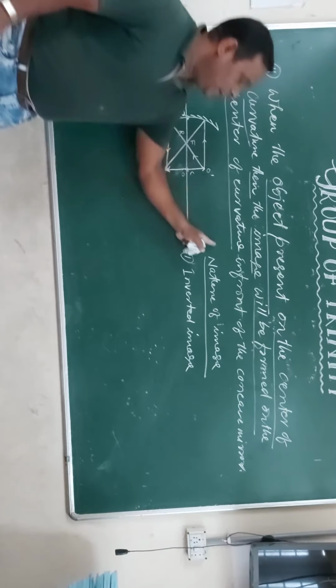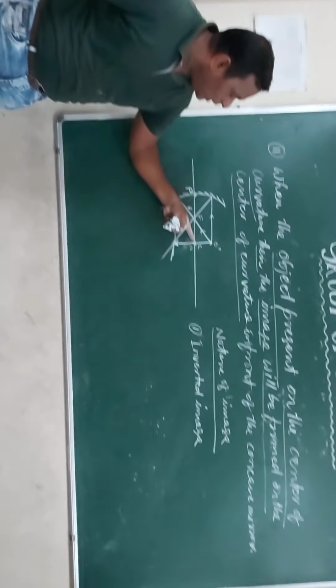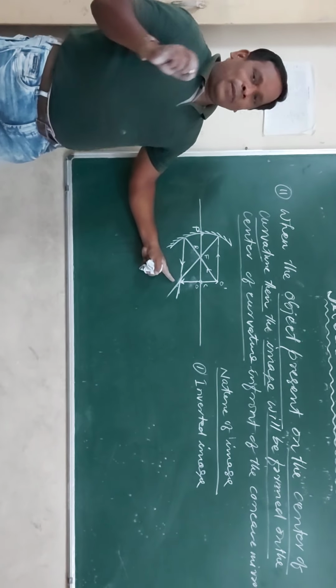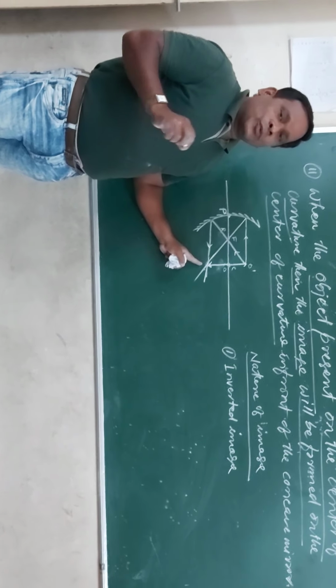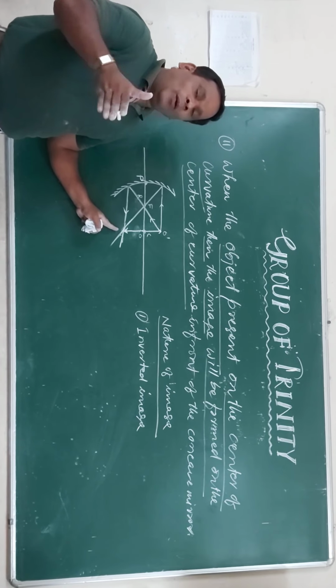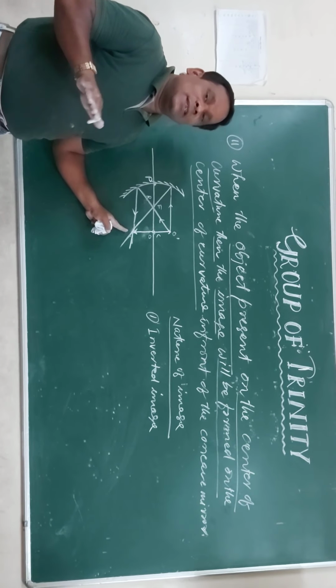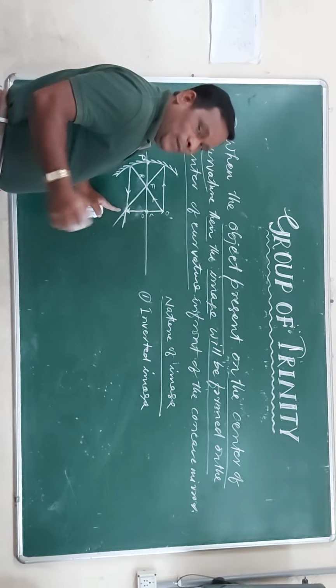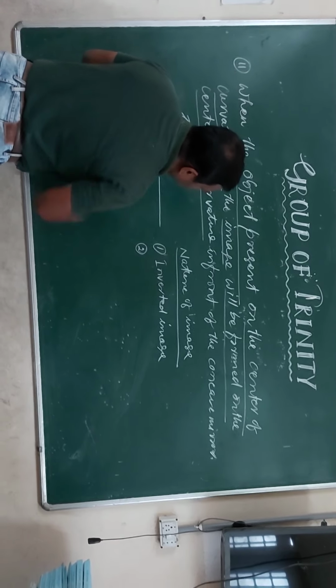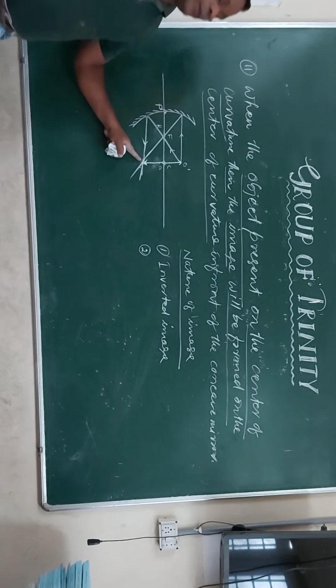The first point, the nature of the image, is inverted because it is formed below the principal axis. Sometimes a question also arises for you: the image which is formed below the principal axis is called the inverted image. Short questions will arise in the examination. Just remember this, it is the concept of your physics, right?